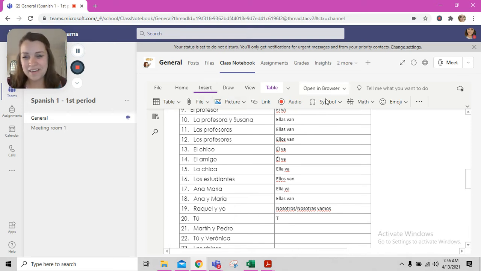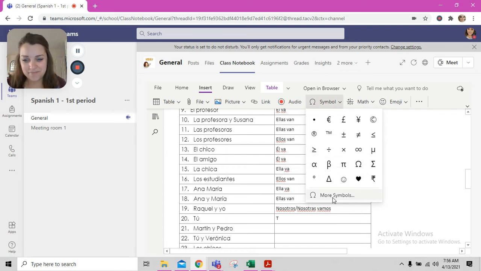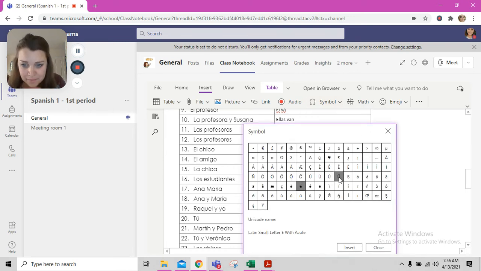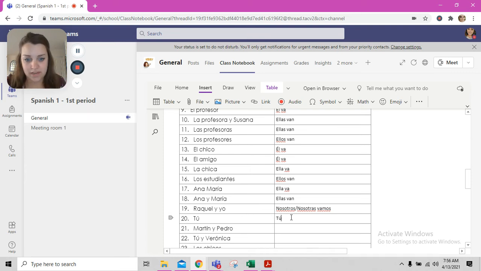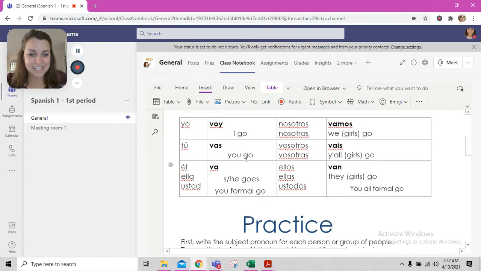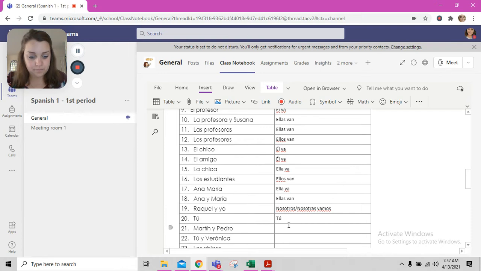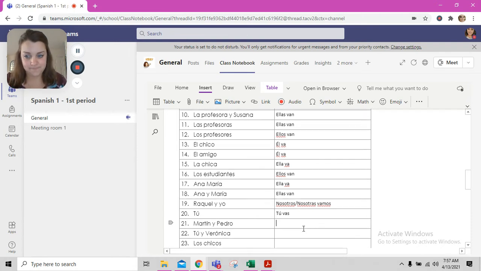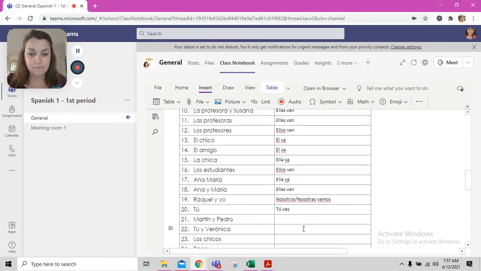Okay, so then I'm going to go up here to insert, symbol, more symbols, and I'm going to find the right letter U, which is the second one here, Latin small letter U with acute. Insert. Not with grave, circumflex, or diaeresis. Don't choose those. Okay, so tú. Sorry, I thought we could copy. Scroll back up, find tú in the verb chart. Tú vas.